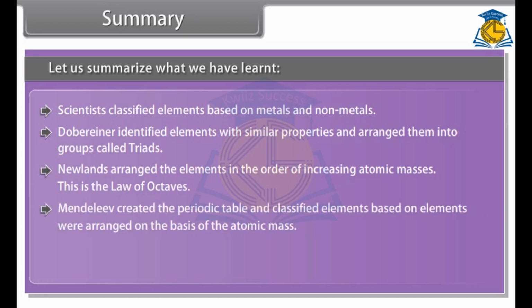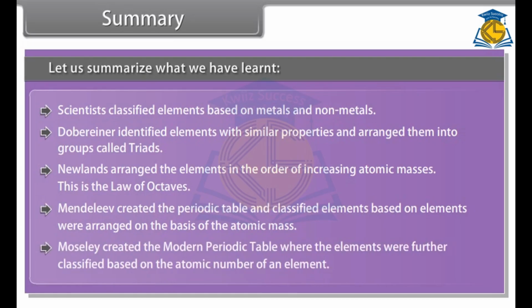Mendeleev created the periodic table, and the elements were arranged on the basis of the atomic mass. Moseley created the modern periodic table where the elements were further classified based on the atomic number of an element.